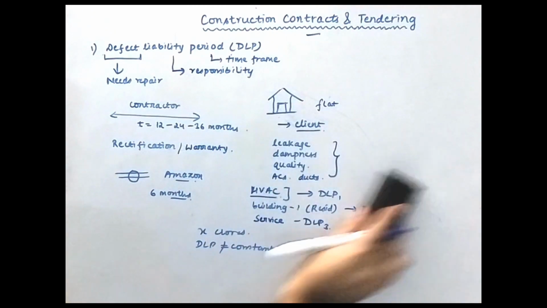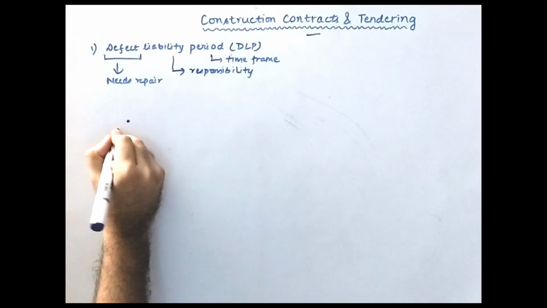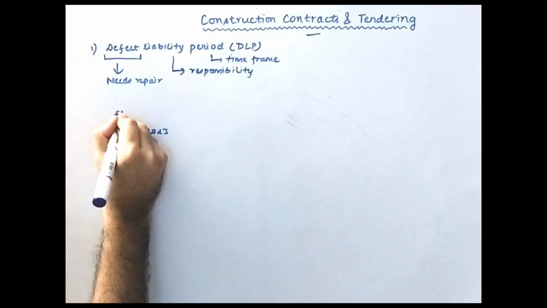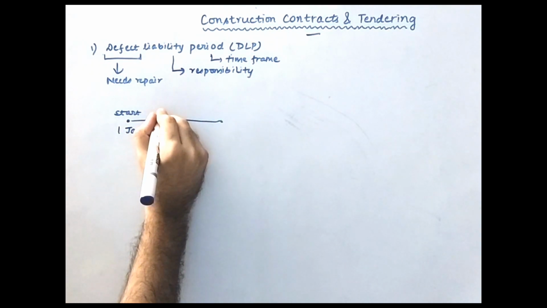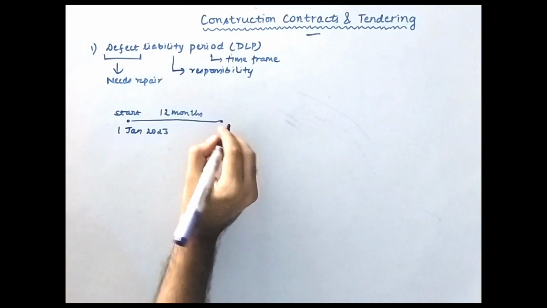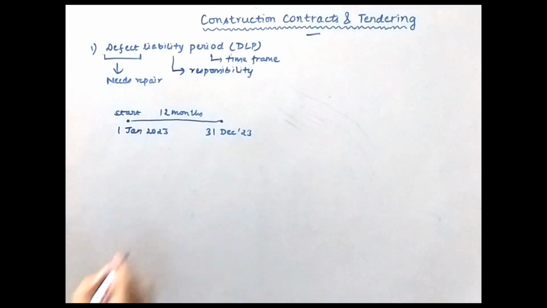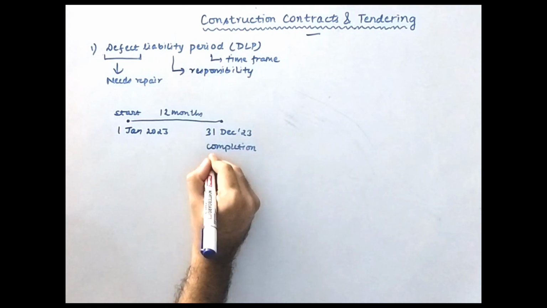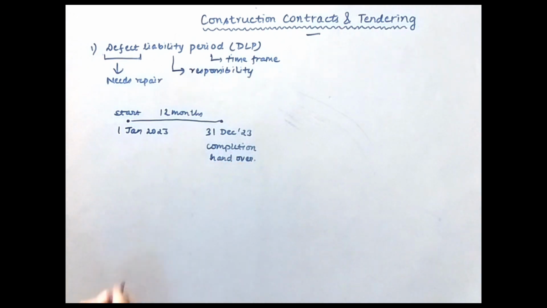One more thing I need to explain: for example, you start a project on 1st of January 2023. This is the actual start, and you take maybe 12 months to complete the project, and finally your project gets completed on 31st December 2023. This is your completion, and you hand over the facility, or the hospital, whichever you constructed in these 12 months, to the client.